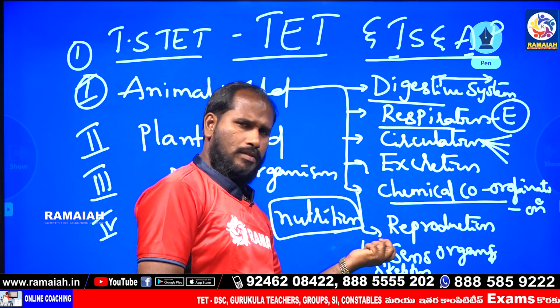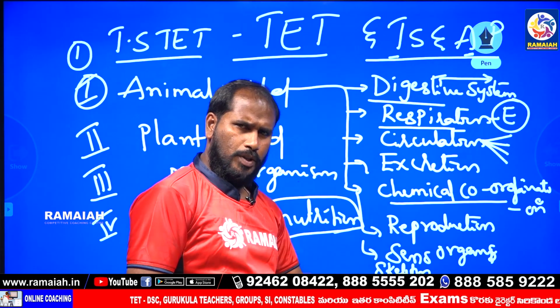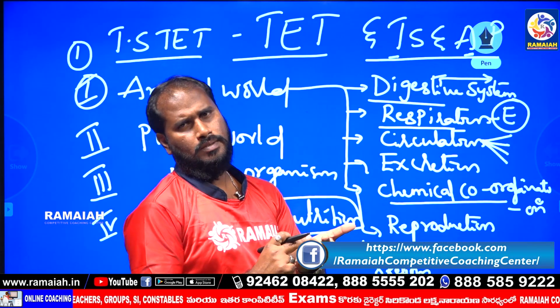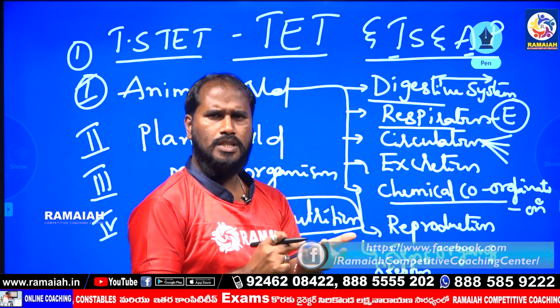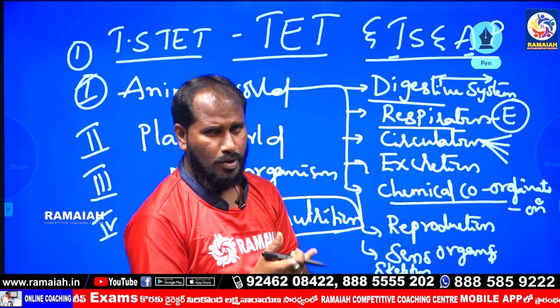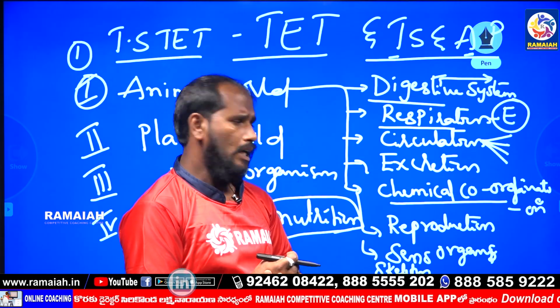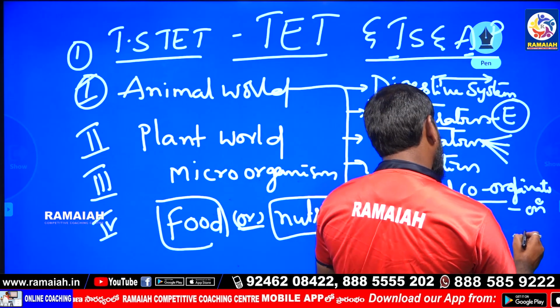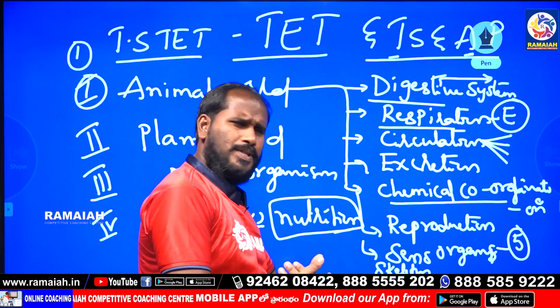So reproduction. Types of reproduction: asexual reproduction and sexual reproduction, and in sexual reproduction, the male and female reproductive system. Next, sense organs: there are 5 in total.